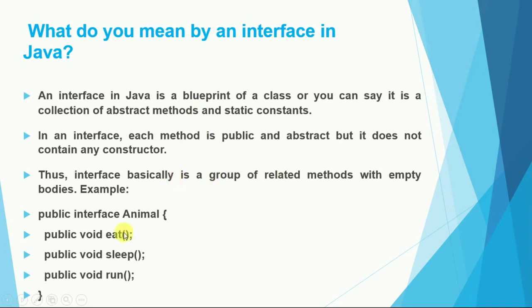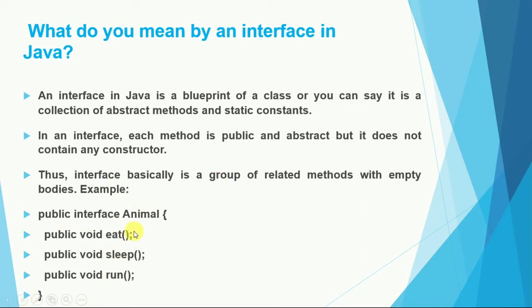Okay, so this is an example of an interface. We have an interface named Animal, and you can see this interface is of public type, and we have different methods, but all methods are empty. There is no body inside these methods. Okay, so this is an interface.